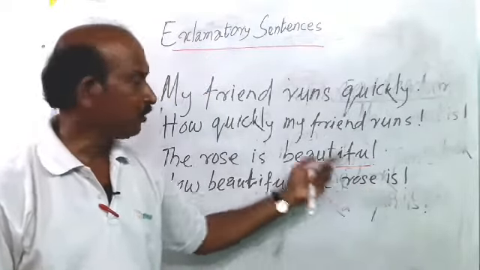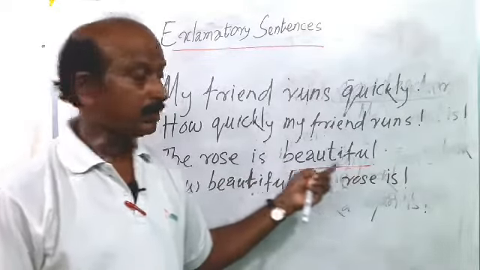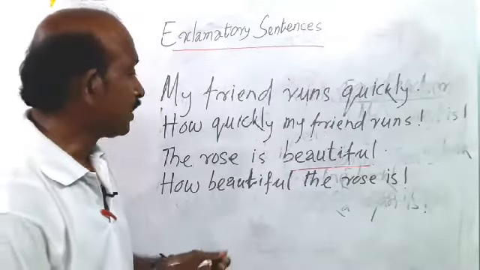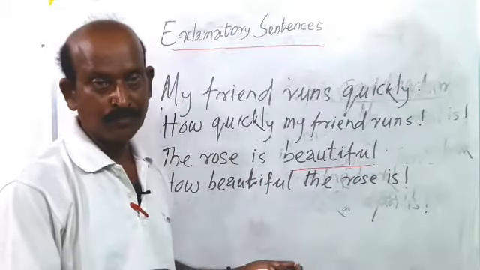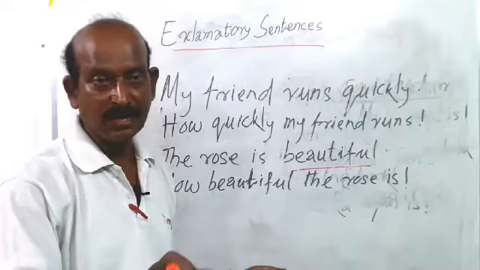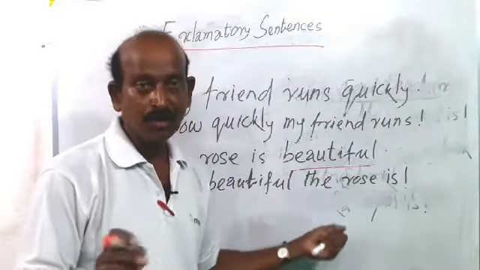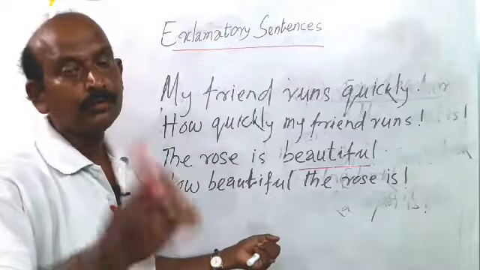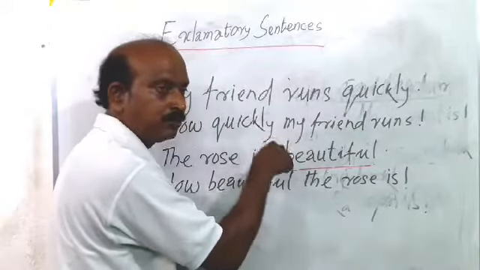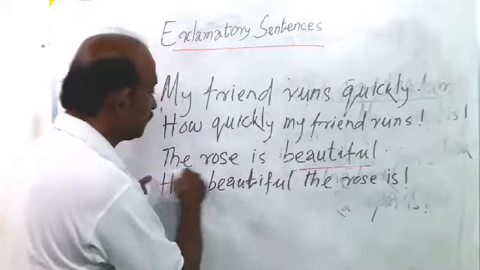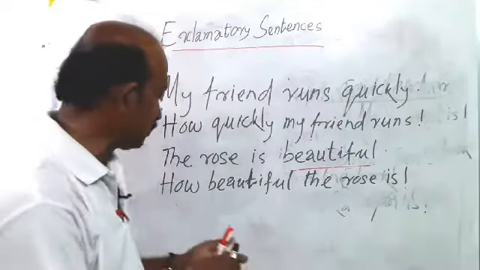It is a very simple way. We can convert a declarative sentence into an exclamatory one in a very simple way. First identify what words should be focused or emphasized. If the adjective or adverb is emphasized, you use how before that adverb or adjective, then write down the remaining sentence. That will turn it into an exclamatory sentence. I will give one more example.